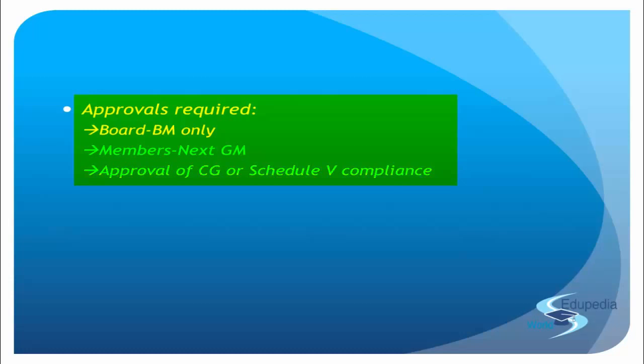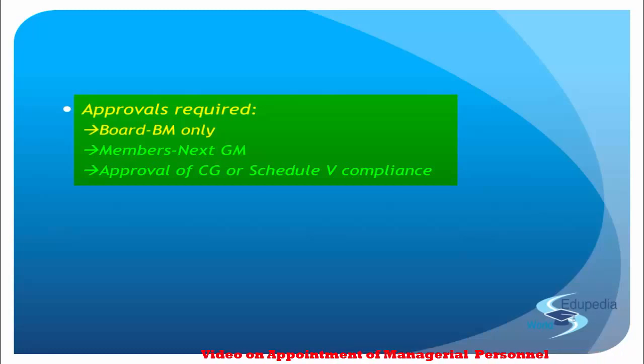So once in the board meeting you have fixed the remuneration, in the next general meeting, whenever it happens, in that particular general meeting, you will go ahead and get the approval for the same from the members, right? And if there is any deviation, if there is any variance to the conditions which is specified in Schedule 5, then even the central government's approval is required. So either you follow Schedule 5, or if there is a deviation in Schedule 5, you please contact the central government, right, and get the approval from the central government, right?